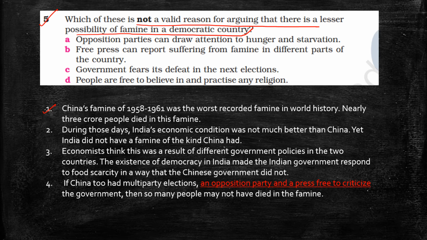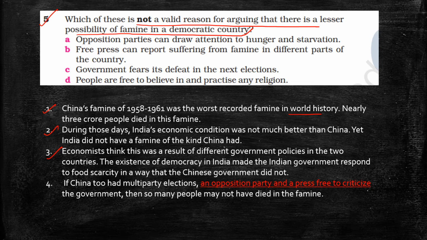First, China's famine of 1958 to 1961 was the worst recorded famine in world history. Nearly 3 crore people died in this famine. During those days, India's economic condition was not much better than China. Yet, India did not have a famine of the kind China had. India's condition was also not good economically, yet India did not have the famine of the kind China had.